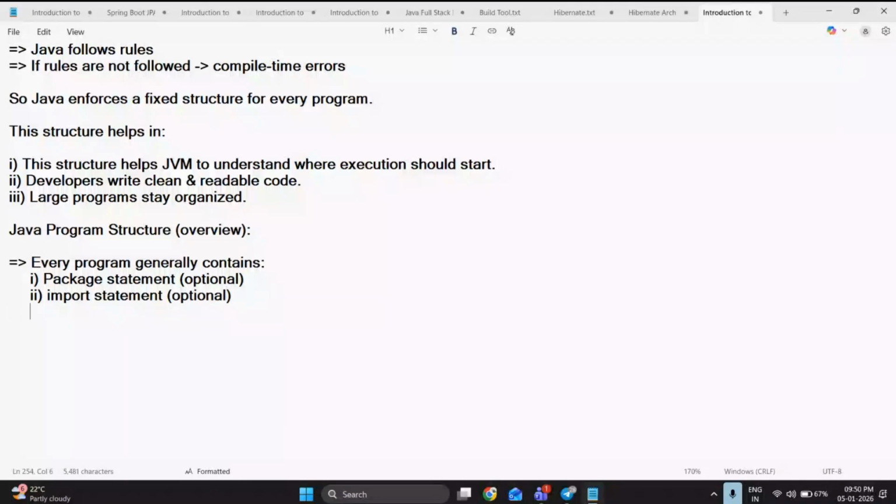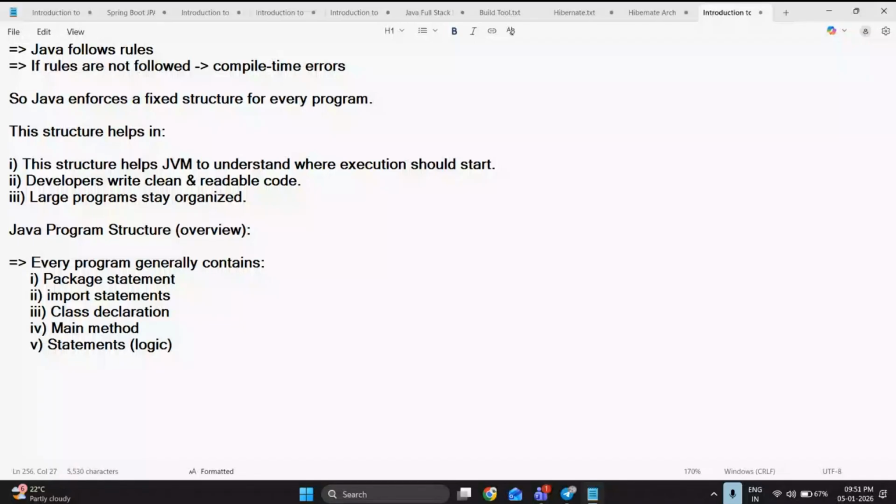Structure means you are going to have a package and import statements, and after import statements we are going to have the class declaration. After the class declaration, we are going to have the main method. So I can tell you directly that the main method and class declaration are mandatory for every Java program. After the main declaration we are going to write our statements or logic. I can say logic instead of statements.